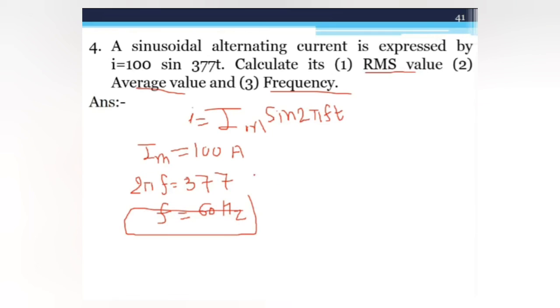Now the RMS value and the average value. You know the relation between the RMS value and the peak value, and between the peak value and the average value. RMS value is equal to Im by root 2. Here Im is 100, so it is 100 by root 2. So the RMS value for this example is 70.7 ampere.